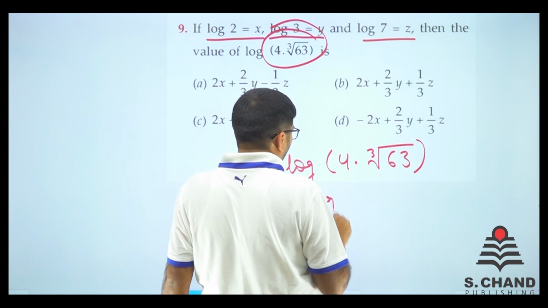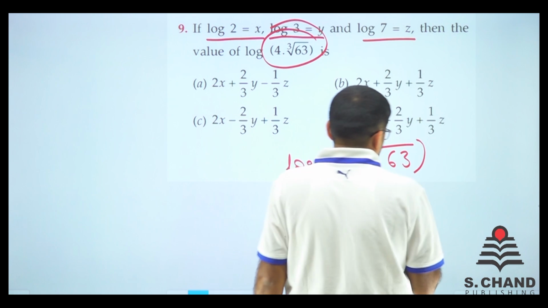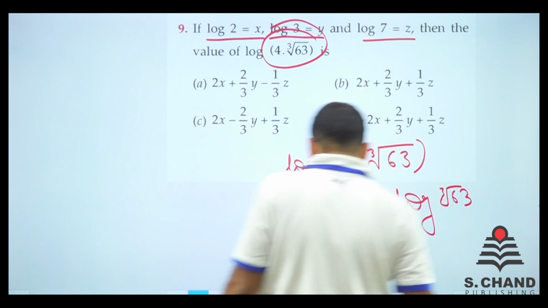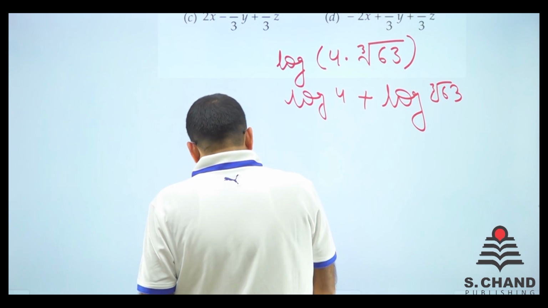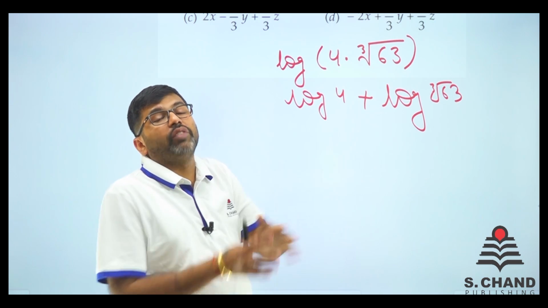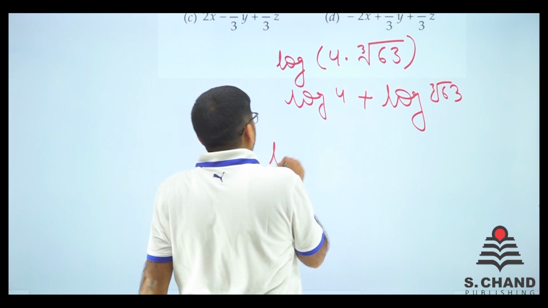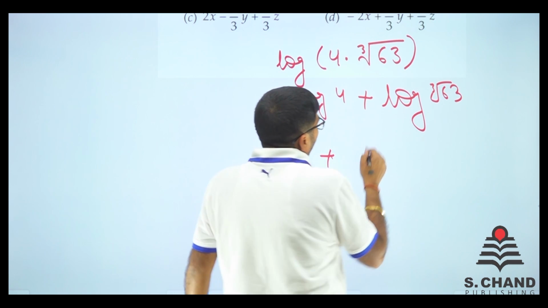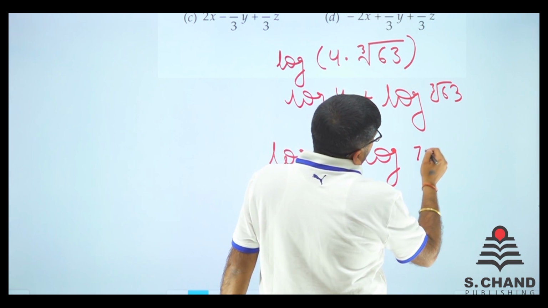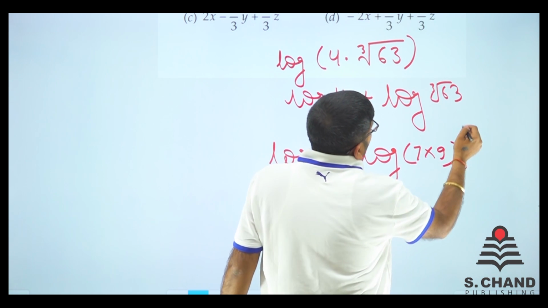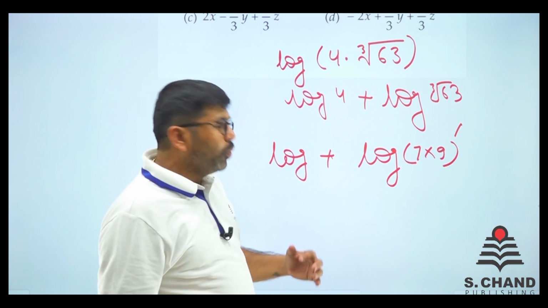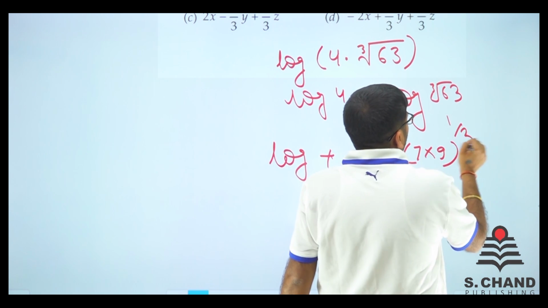So can I write log 4 plus log cube root of 63? Can I write that? See, these are in multiplication, and if these are in multiplication, we can split them in plus. So log 4 तो इधर आ जाएगा. Now log 7, log 63. 63 can be written as 7 into 9. Power is, so if it is root 3, that is cube root can be written as 1 by 3. So here it is 1 by 3.